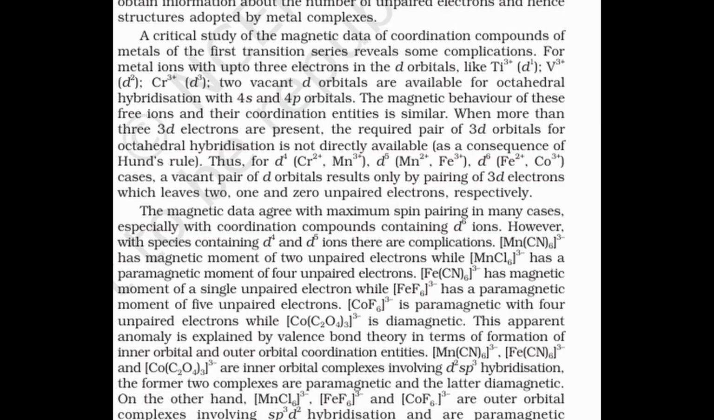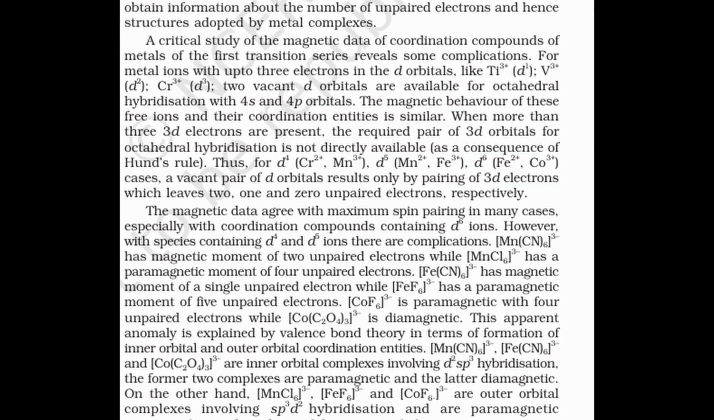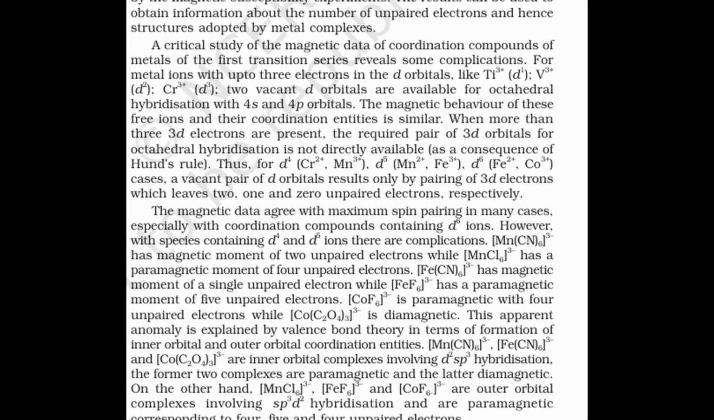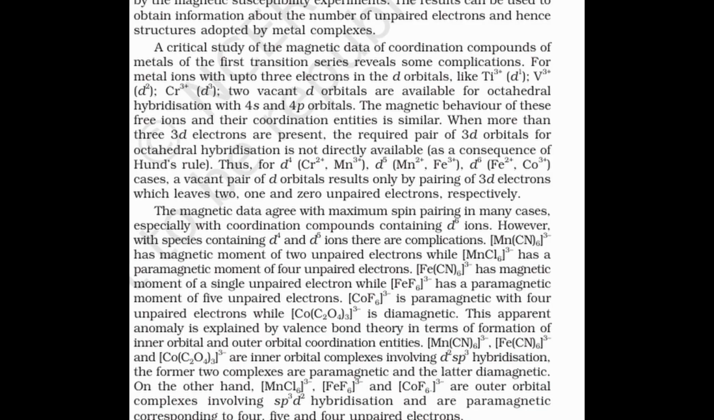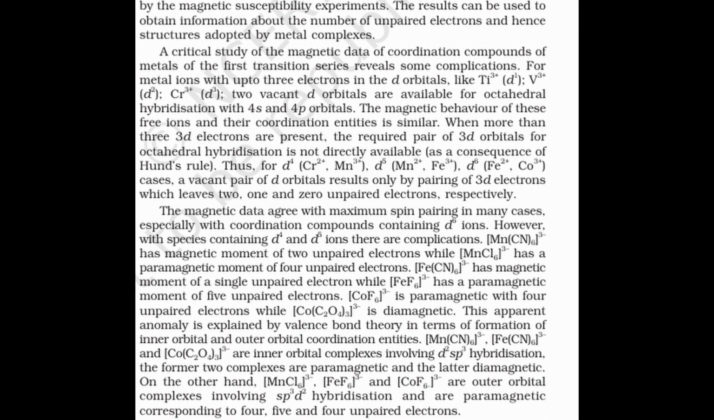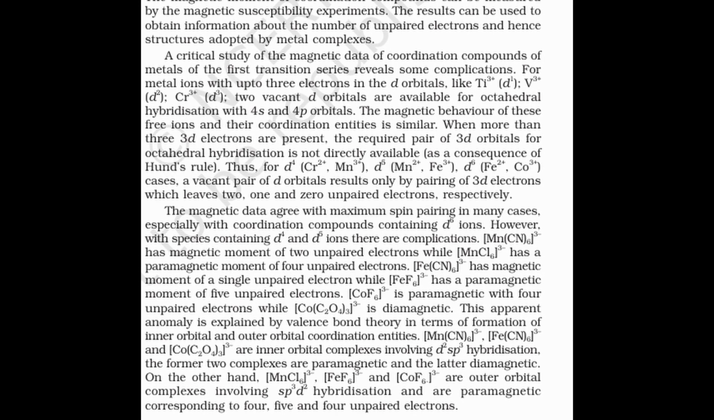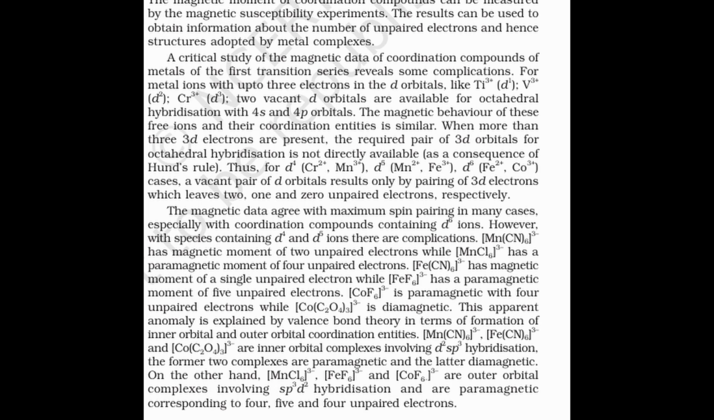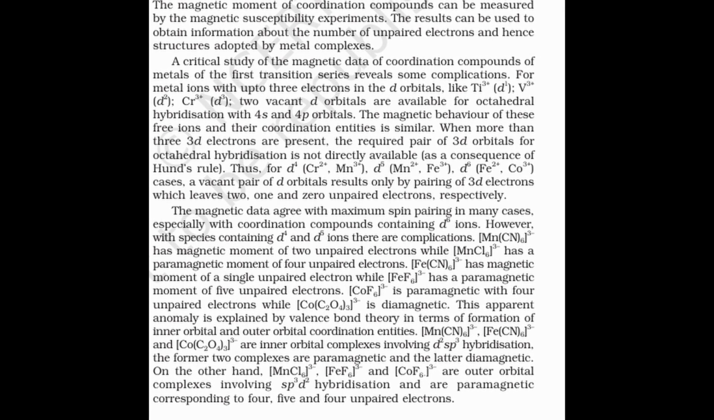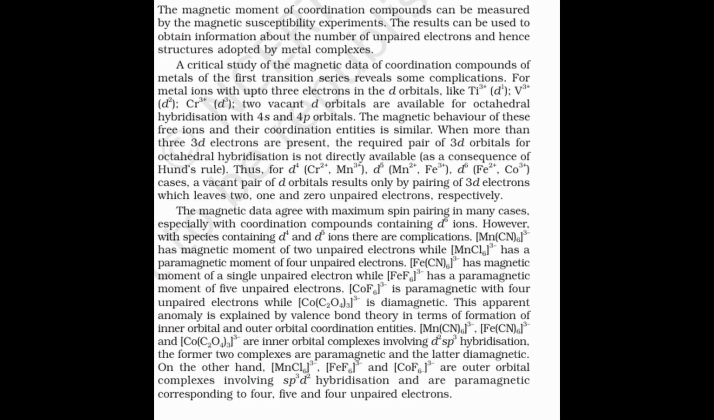For metal ions with up to 3d electrons, such as Ti3+, d1, V3+, d2, or Cr3+, d3, two vacant d orbitals are available for octahedral d2sp3 hybridization, so their magnetic properties remain similar whether free or complexed. However, for ions with more than 3d electrons, d4, d5, d6 types, electron pairing may be required to create empty d orbitals, leading to two possibilities: low-spin inner orbital or high-spin outer orbital complex.